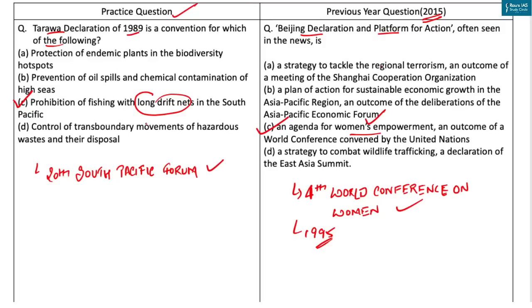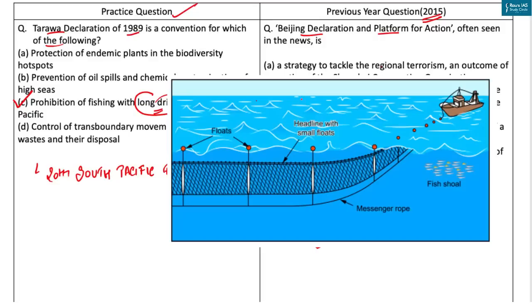Now let's understand what is drift netting. Drift netting is a fishing technique that involves suspending a long and floating fishing net in the water and allowing it to drift with the currents. The net is made up of fine mesh and can be several kilometers long. Now as the net drifts, fish and other marine creatures become entangled in it.